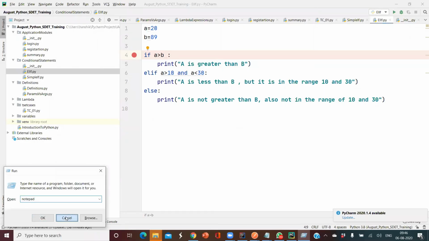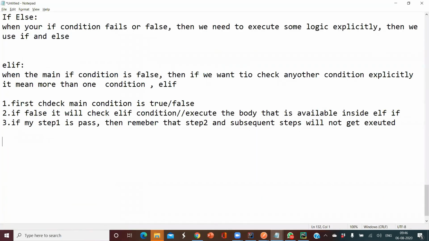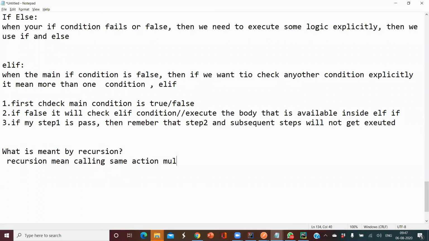So now we'll discuss a new functionality called range. But before getting to range, we'll understand one more thing called recursion. Recursion means calling the same action multiple times.